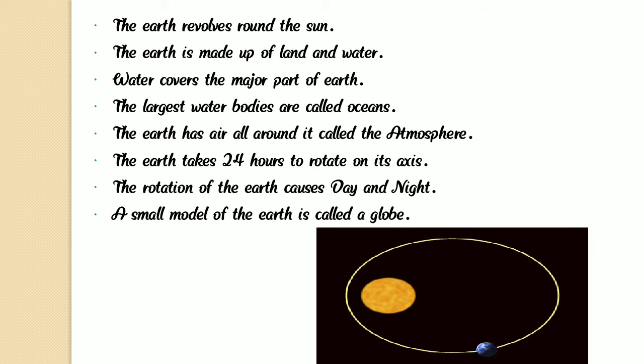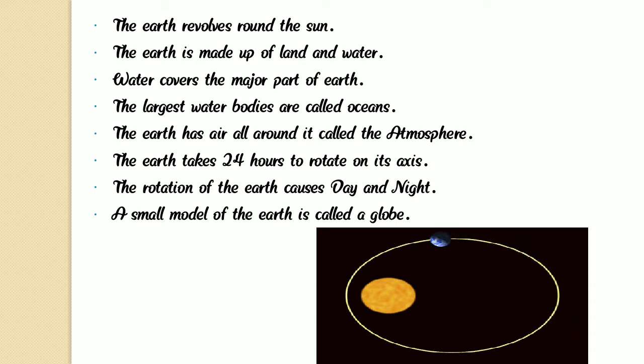Earth has air all around. The air contains oxygen, and it is called our atmosphere. The earth takes 24 hours to rotate on its axis, and it also revolves around the sun.